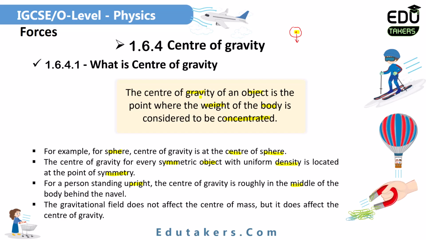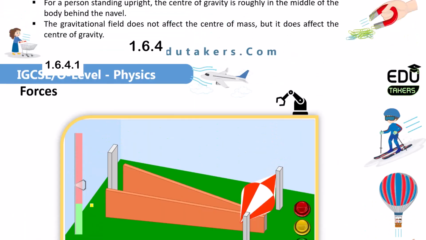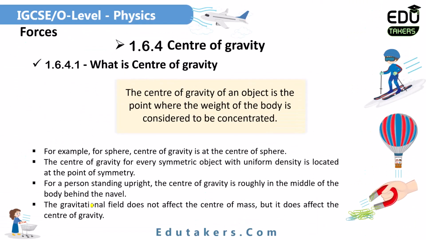But there is no effect of the gravitational field on the center of mass. The same point is given here: the gravitational field does not affect the center of mass, but it does affect the center of gravity. This is a very important point to differentiate between the center of mass and the center of gravity.